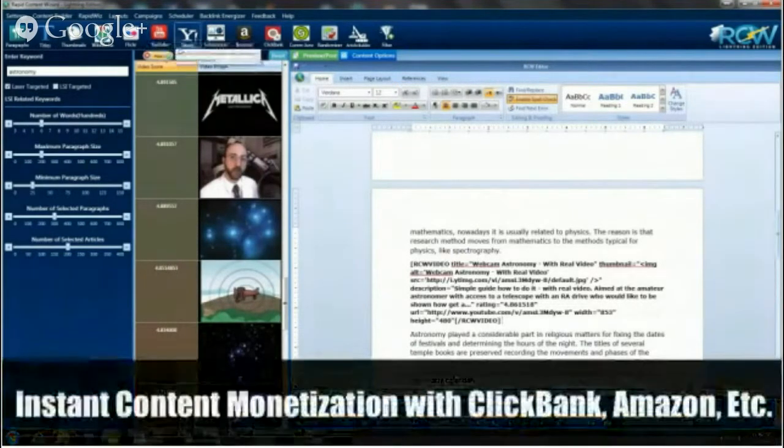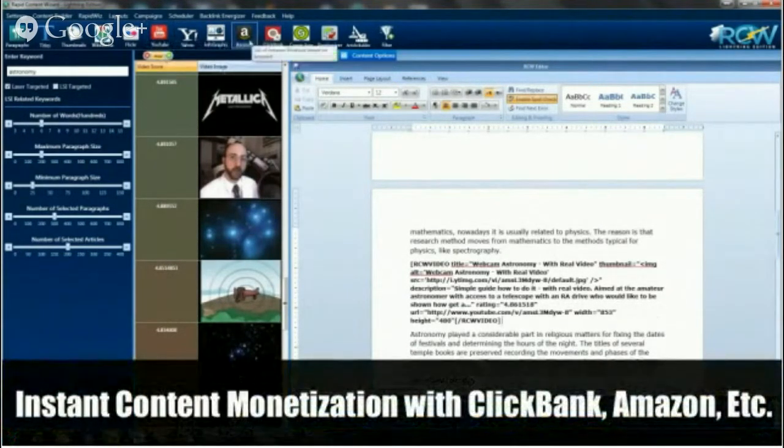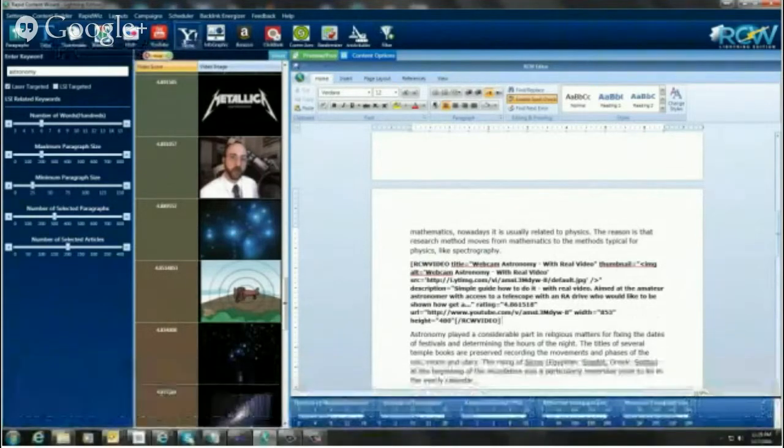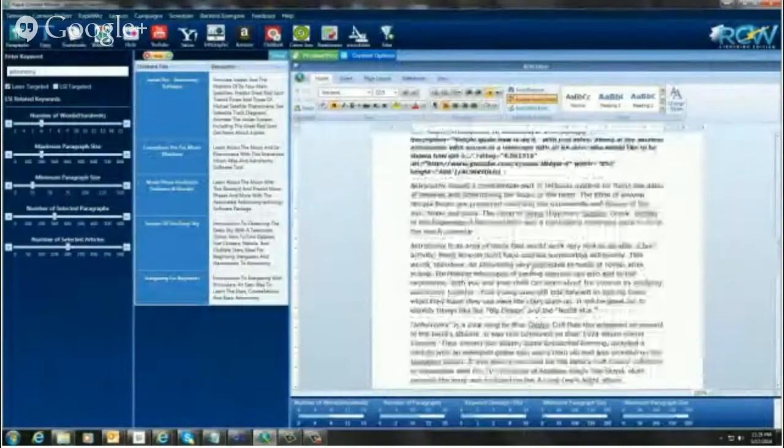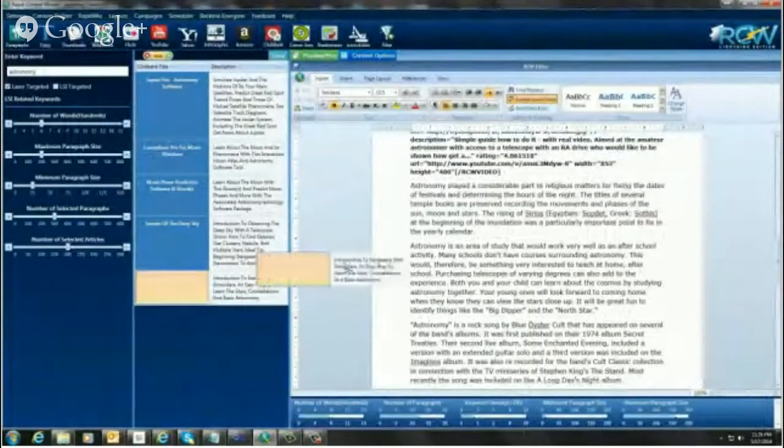Now I want to monetize this. As you can see, we have all sorts of things up here that I'm not even going to show you all. I'm just letting you know that they're here. There's Yahoo, and there's infographics we can put in here as well. But I'm also going to put a ClickBank offer in here. So I'm going to click on that. Probably not a lot. Stargazing for beginners. There we go. And we can put something in here like that.